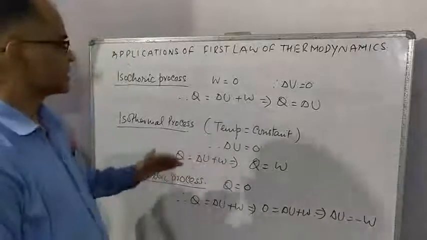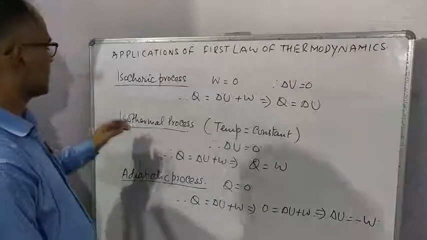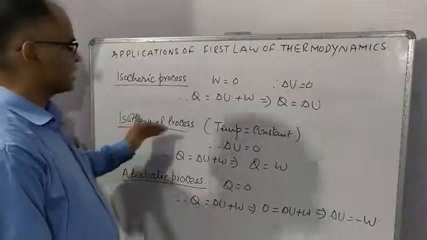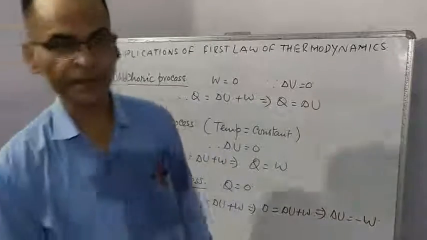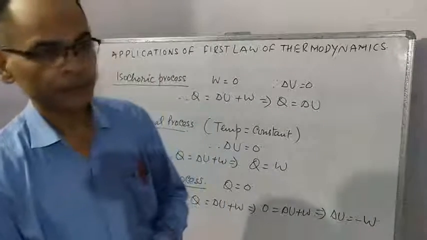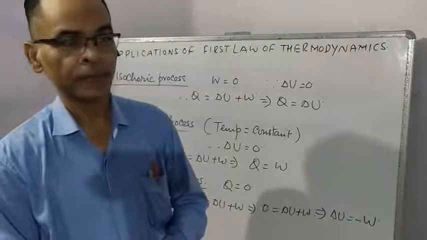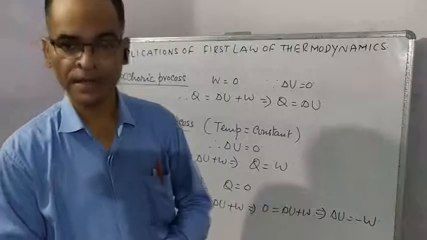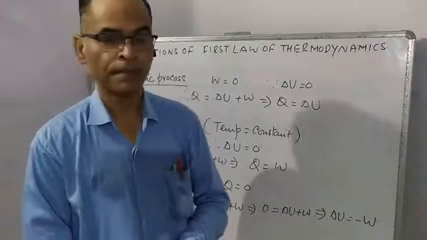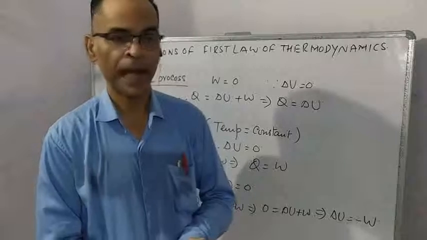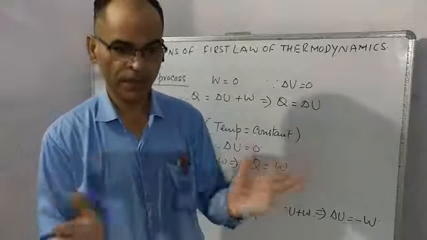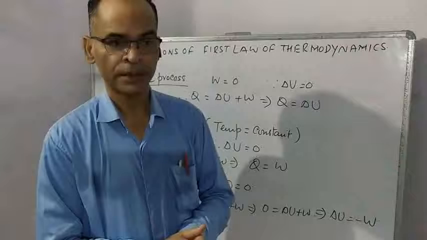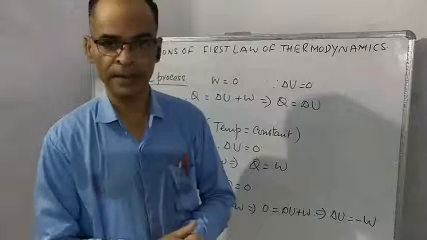So students, listen to me once again. The isothermal process is the process in which temperature remains constant. Internal energy of a gaseous system mainly depends on kinetic energy because molecular separation is high, so potential energy is quite negligible.